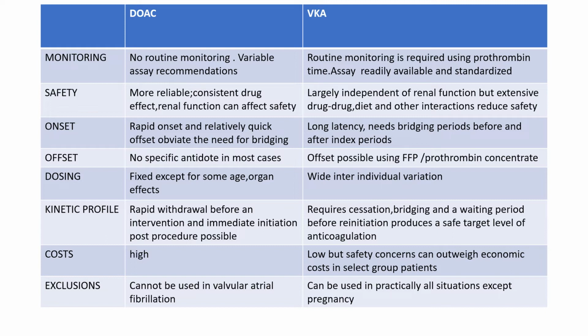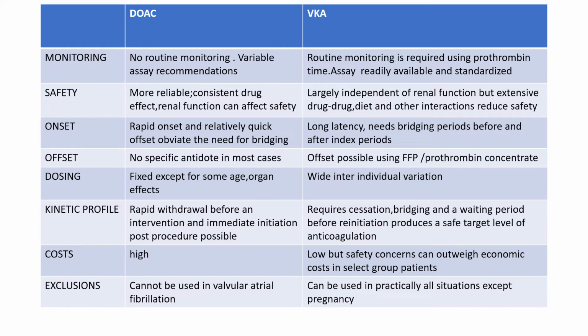Safety: DOACs are more reliable with a consistent drug effect, though renal function can affect safety. Vitamin K antagonists are independent of renal function, but extensive drug-drug, diet and other interactions reduce safety.